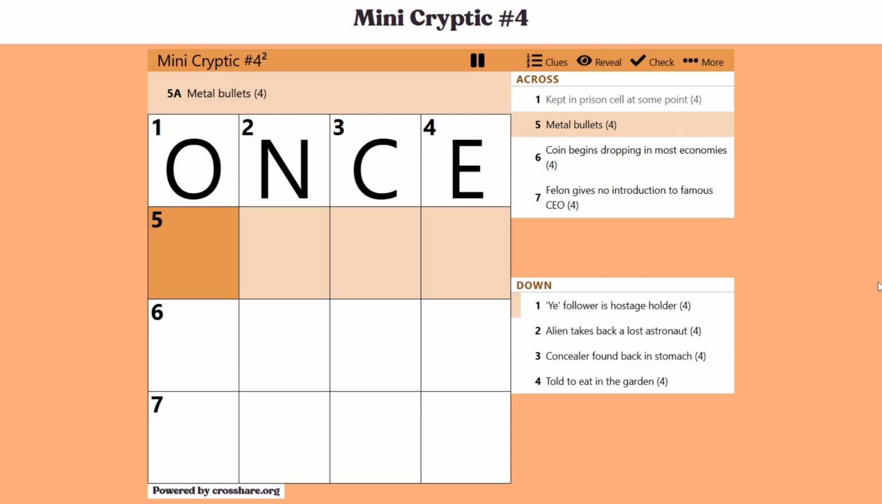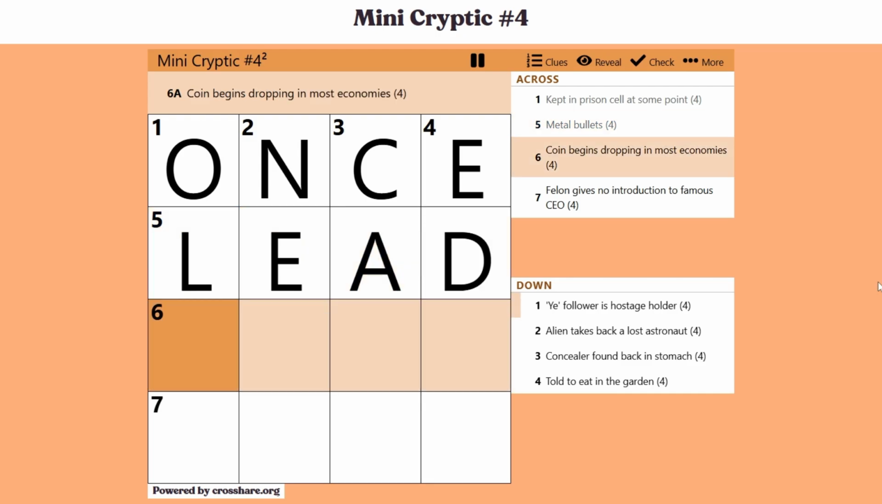We have 5 across, "metal bullets." And neither of these are looking like an indicator, so this might be one of our first double definition clues. And we need a 4-letter word that means metal and a 4-letter word that means bullets. And in this case, lead is a metal, and if you fill someone with lead, you're filling them with bullets.